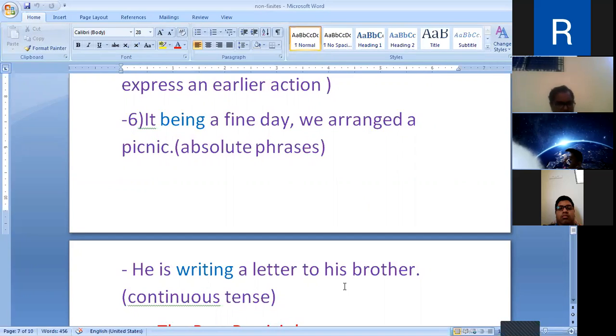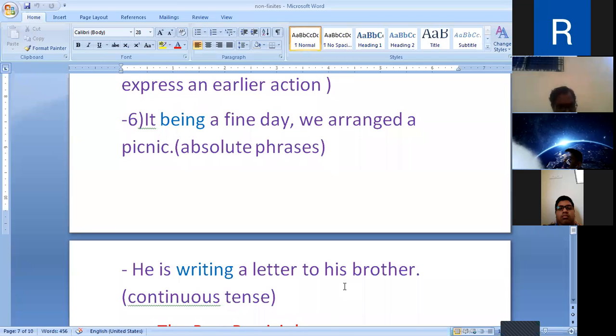In this way, my dear friends, the present participle can be used as the object complement. It can be used as the subject complement.